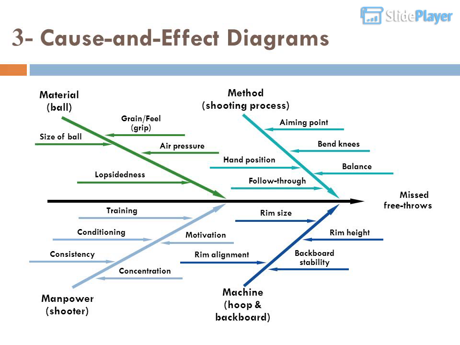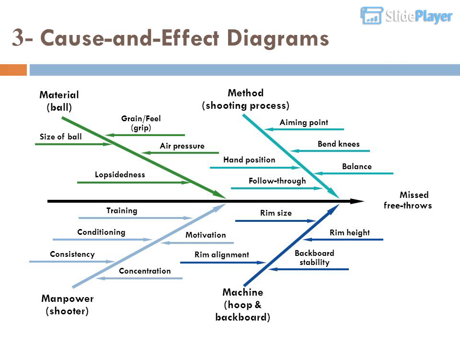Cause and effect diagram. Material: ball, size of ball, lopsidedness, grain/feel, grip, air pressure. Method, shooting process: follow-through, hand position, aiming point, bent knees, balance.